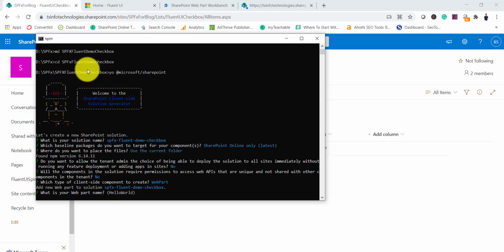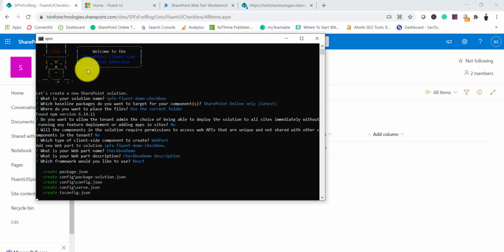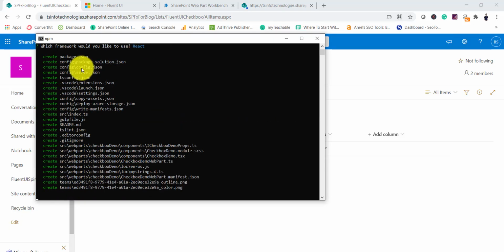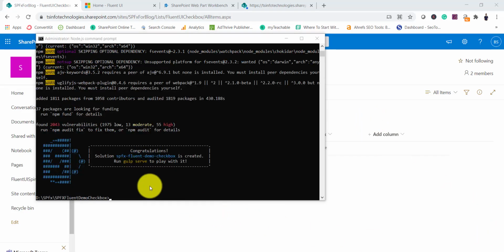We are going to create a web part, and then the web part name I'll give, let's say checkbox demo, and then it is going to take the default description, and then here select React. Because we are going to create a React framework, so select it, and once you select it, it will take some time, and then it will create the solution, and then I'll come back, and then we will see what are the other things that we need to install. So now you can see our solution got created.